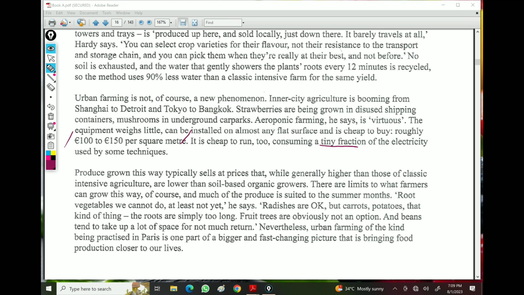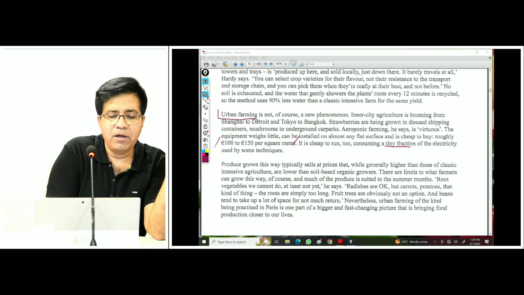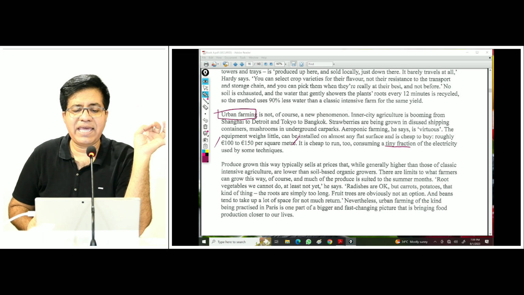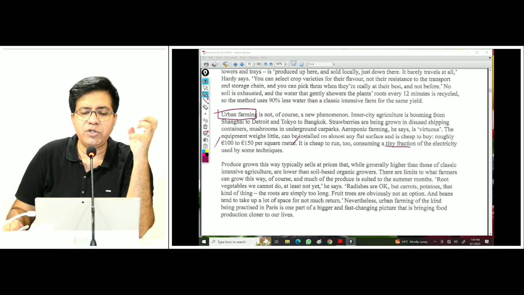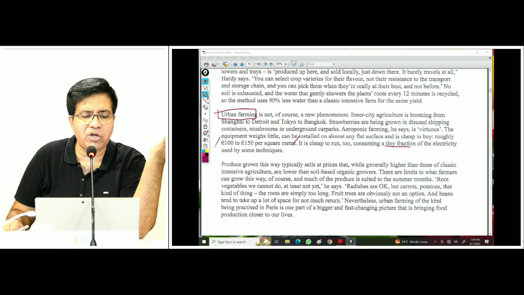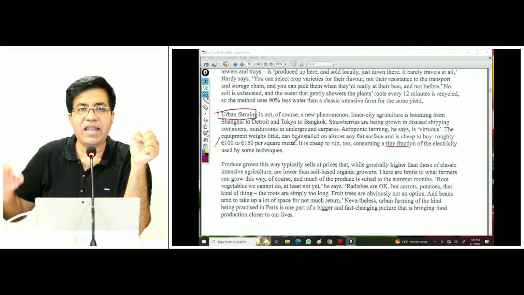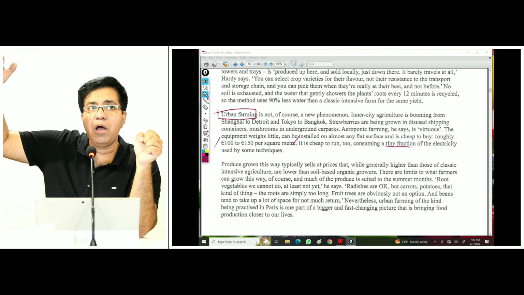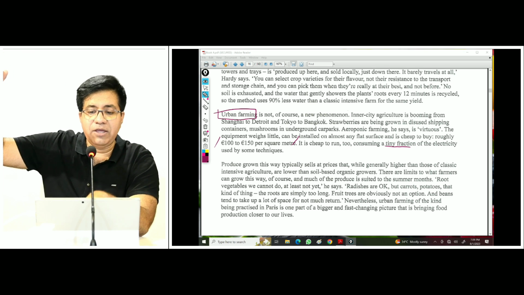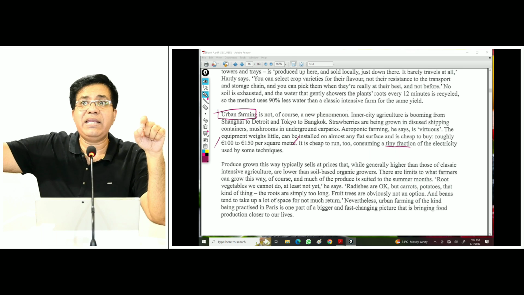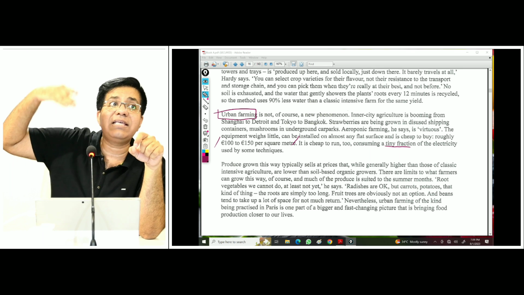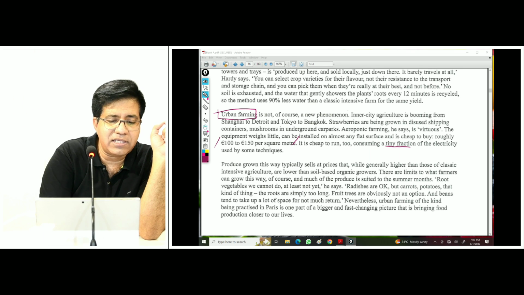What is the first word? Urban, and then farming. So they say here, it is cheap to run too, consuming a tiny fraction of electricity used by some techniques. Now, does it rely on electricity more? No. Actually, they've written tiny fraction. What does it mean? It means it relies less on this. So the answer is false. Well done.